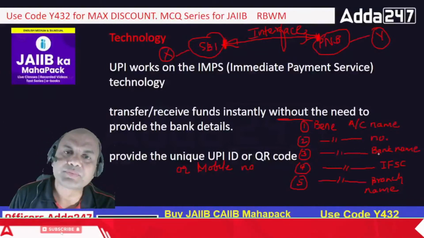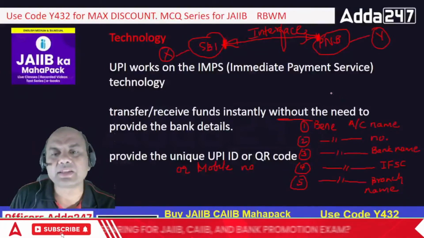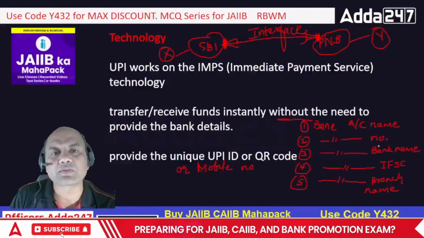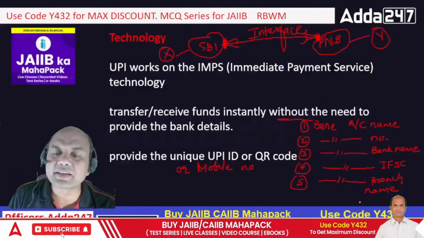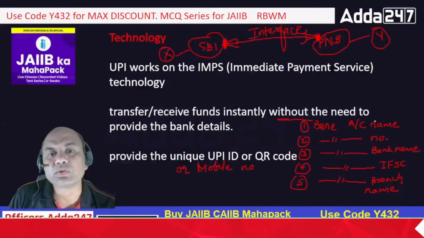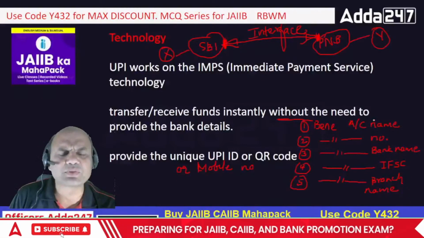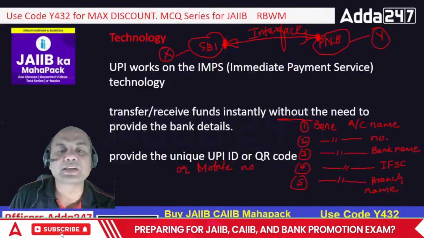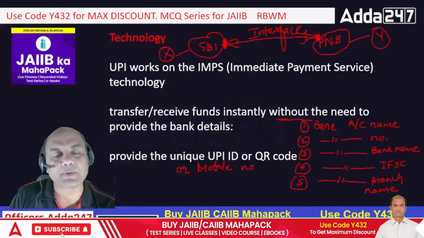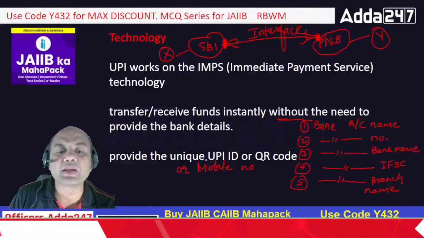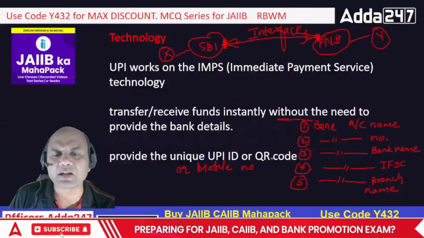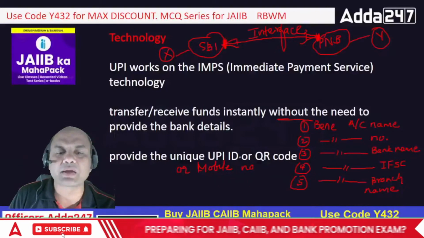No. What do we do? Simply scan the QR code. In that QR code, all these 5 things are fed in at the initial stage only. So you need these only while you register yourself. Afterwards you don't need it. So transfer, receive instantly without the need to provide the bank details. So no bank details are required to be provided. Provide a unique UPI or QR code.